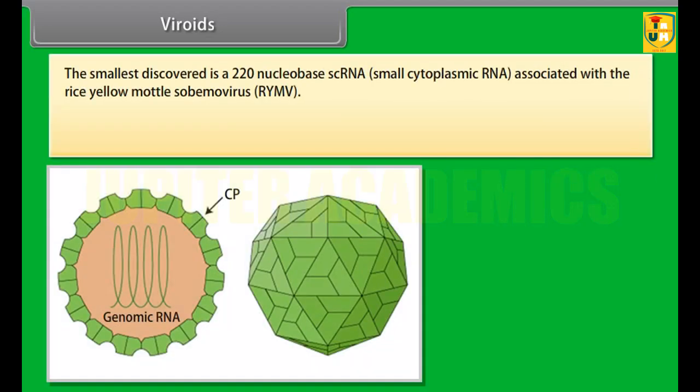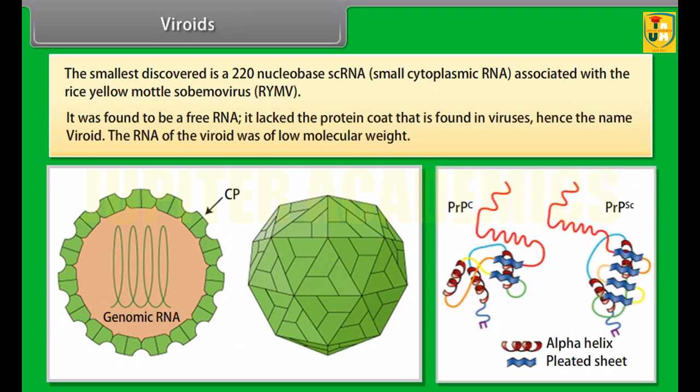The smallest discovered is a 220 nucleobase scRNA, that is, small cytoplasmic RNA, associated with the rice yellow mottle sobemovirus, that is, RYMV. It was found to be a free RNA. It lacked the protein coat found in viruses, hence the name viroid. The RNA of the viroid was of low molecular weight.